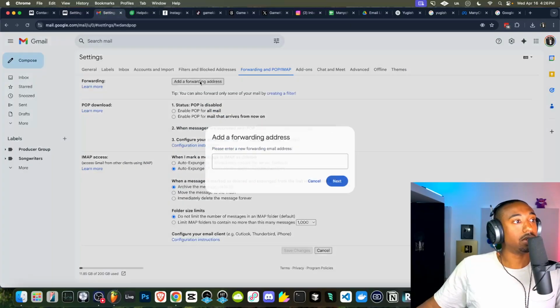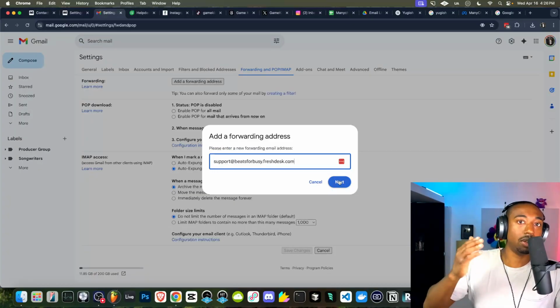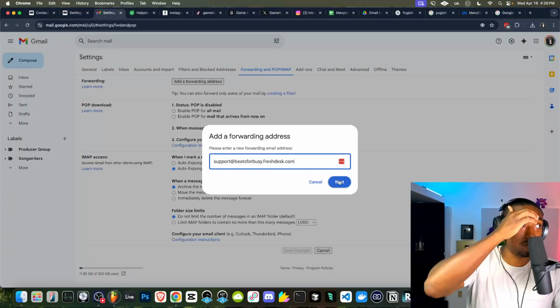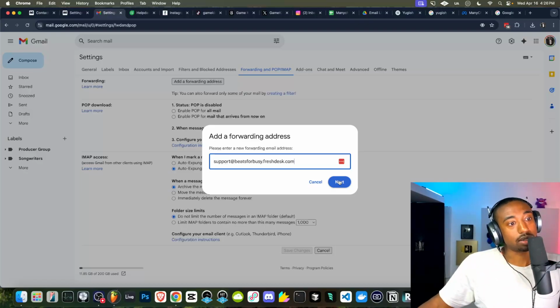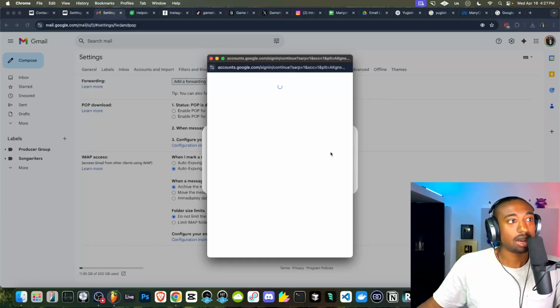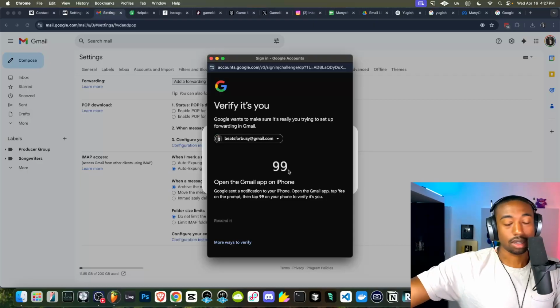We're going to add a filter, a forwarding address, and then we're going to paste that in. So basically, anytime email comes to the Beats for Busy, in this case, it's going to be sent over to the Freshdesk. And I will test this by sending myself an email. So, okay, I have to open up the Gmail app, so I have to use my phone. Give me a second, guys.